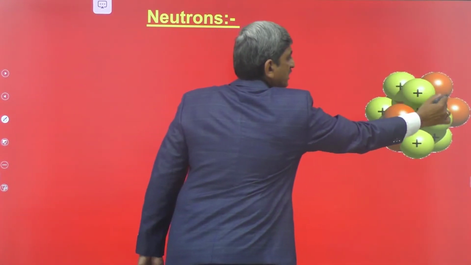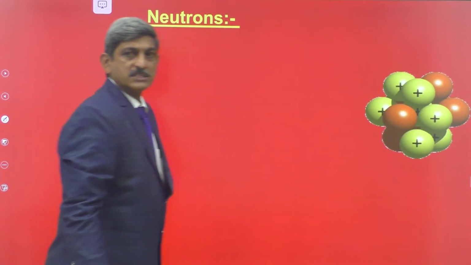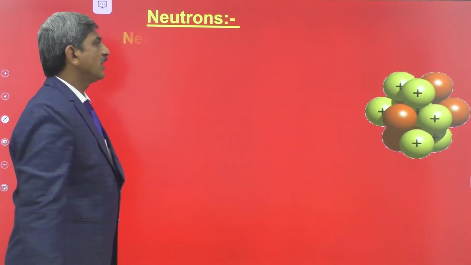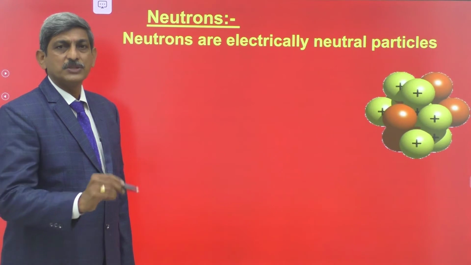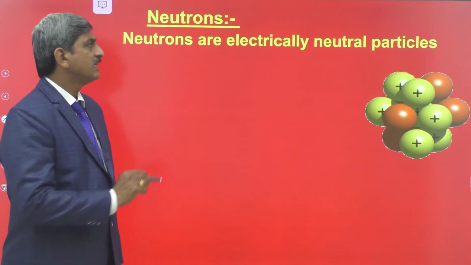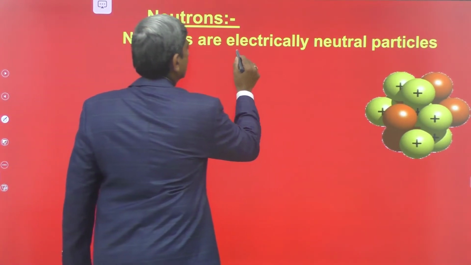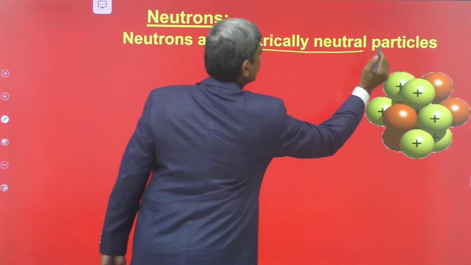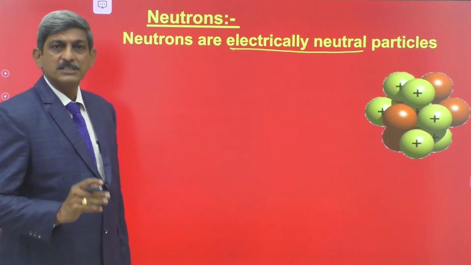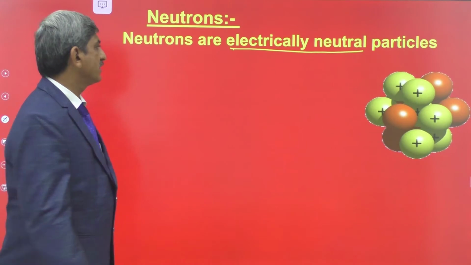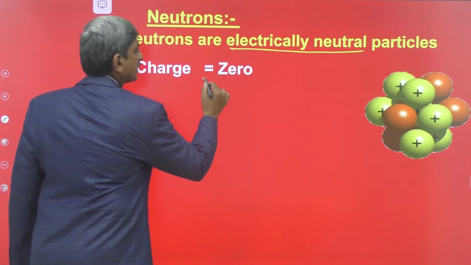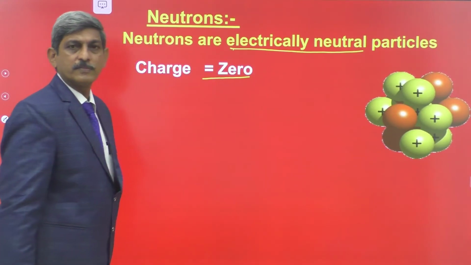These are the neutrons present in the nucleus. Neutrons are electrically neutral particles present in the nucleus. Neutral means they have no charge. That's why the charge of the neutron is equal to 0.